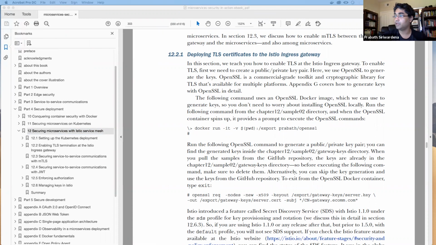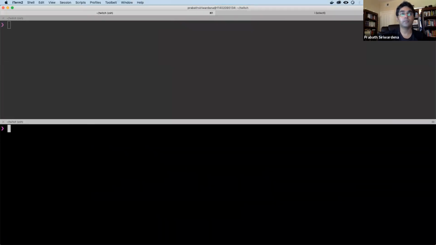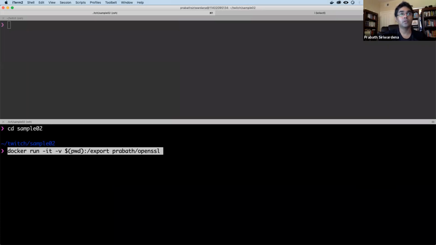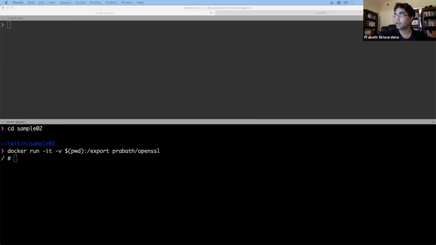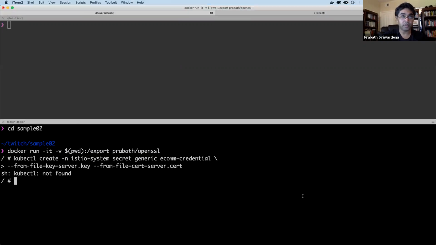That's more convenient. Okay, so I'm running my OpenSSL client, and then I'll type this command. So it will generate a private key and a public key for my Istio Ingress Gateway.